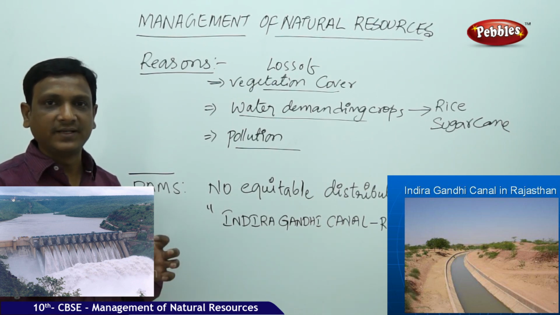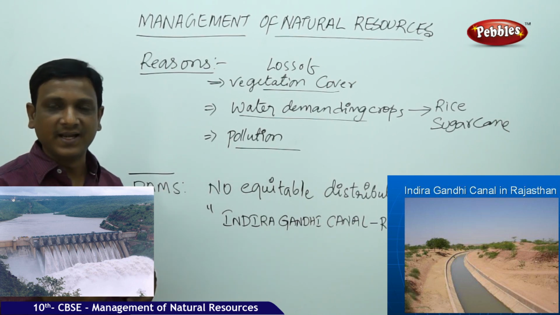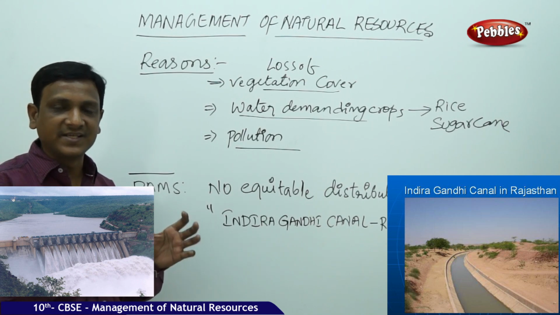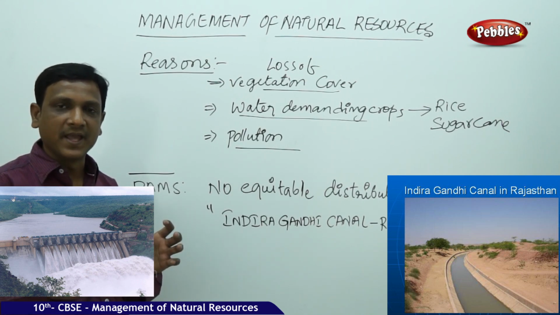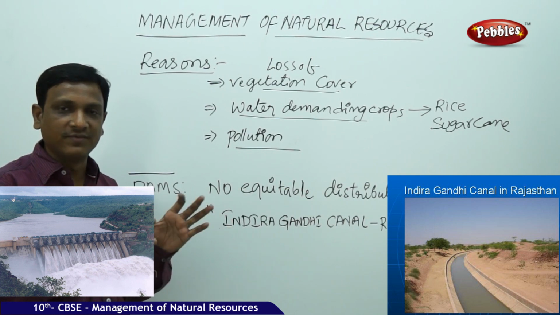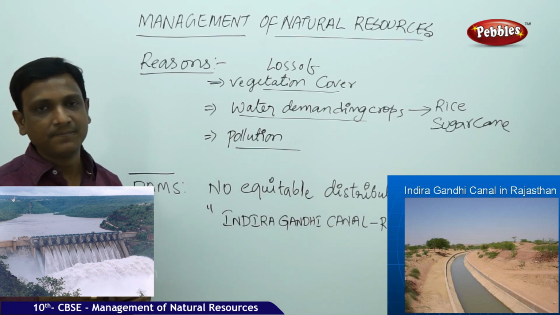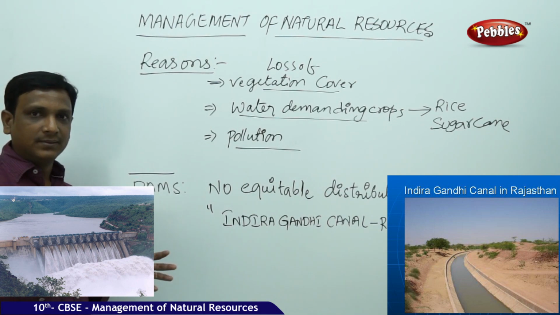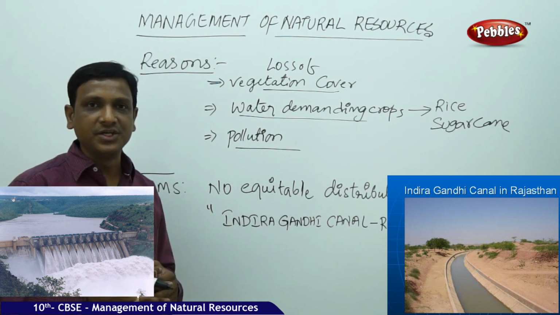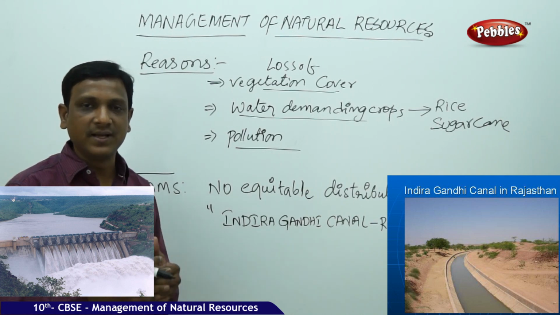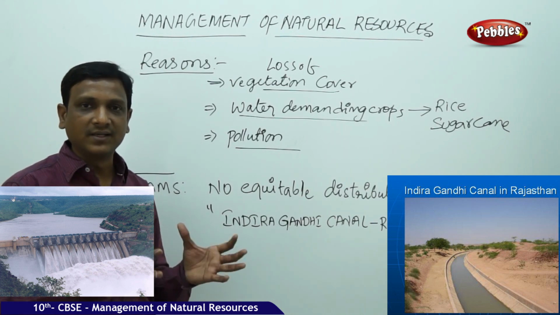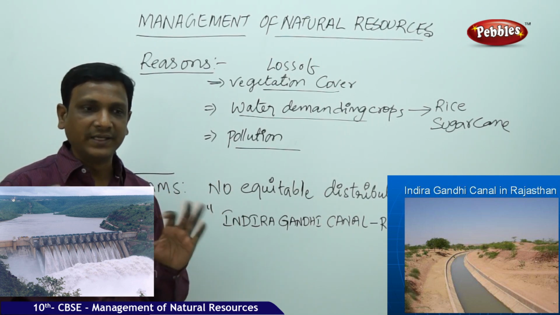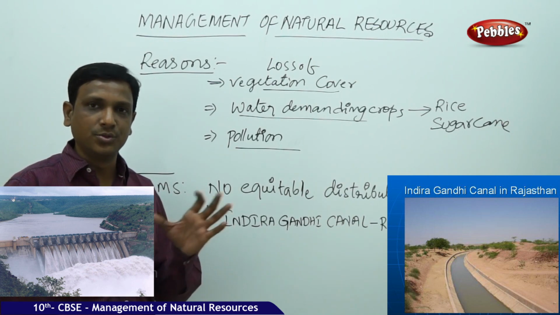So you see, these kinds of activities were done during the period of kings, and in their kingdoms they took every step, every measure to maintain these tanks, wells and other ponds, lakes, all the water bodies well maintained. So by that they could harvest the natural water, that is the rainwater. But after the entry of the British, the scenario changed, as I have explained earlier.